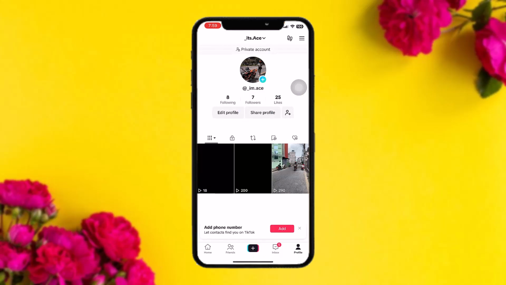So the first reason may be because your account is new, and sometimes a video takes 24 hours to get the views. The next reason might be your video quality. Video quality matters the most, so your video quality being low might be the reason which causes your video to get zero views. And the next reason might be that you are posting from a banned device, which might cause your video to not get proper views as it is posted from a banned device.